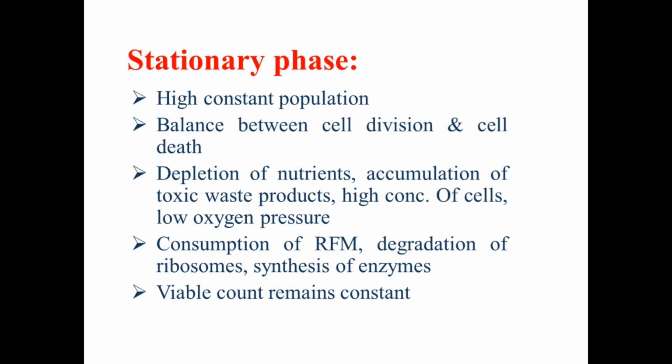What are the factors? The first is the depletion of nutrients, because as bacteria are growing and multiplying, they are utilizing the various nutrients available in the culture media. So slowly there is a depletion of nutrients. Second, there is an accumulation of toxic waste products in the culture media, because during the growth or multiplication of the bacterial cells, they release a number of toxic materials into the culture media, so that toxic material gets accumulated. The third thing is that there is a high concentration of bacterial cells.